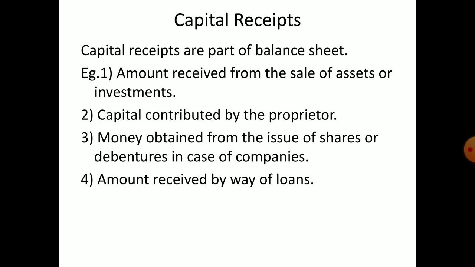That and all we will study later. You will not understand anything if I explain it now. Big companies have the option to issue shares to the public, meaning they have the option to collect capital from the public. A single owner business, the owner only invests money. But companies have the option to issue shares to the general public. Those who are interested in investing in the company can invest their money. Suppose I want 100 shares of rupees 10 each, I can send 1000 rupees to the company. So I am the shareholder of 100 shares, and the 1000 rupees I send to the company.